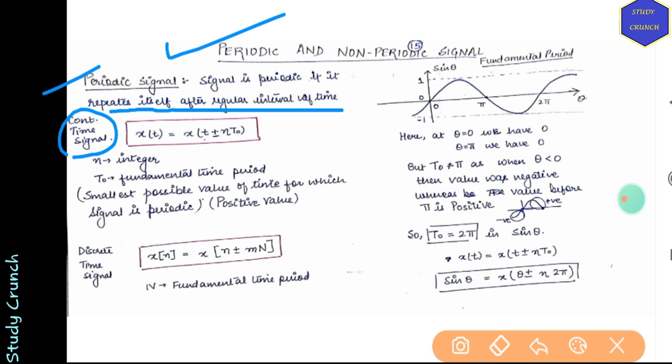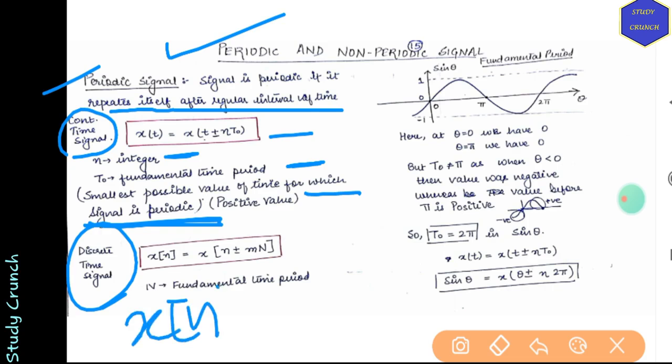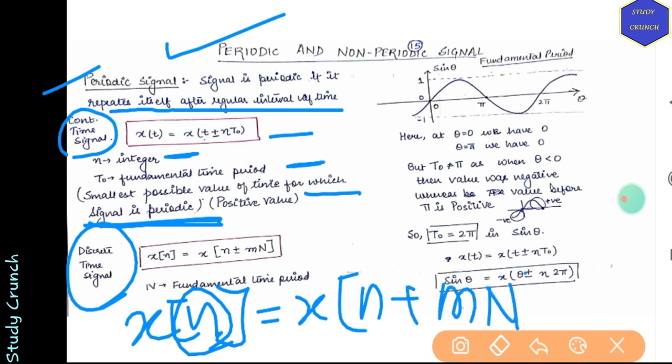In continuous time form, it is written as x(t) = x(t + n t0), where n is an integer and t0 is the fundamental time period. Now, what is the fundamental time period? It is the smallest possible value of time for which the signal is periodic. And in discrete form, it is written as x[n] = x[n + mN], where N is the fundamental time period in discrete form.